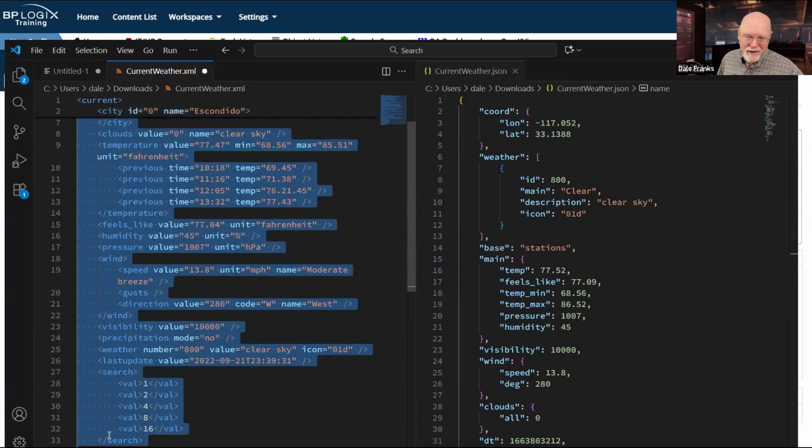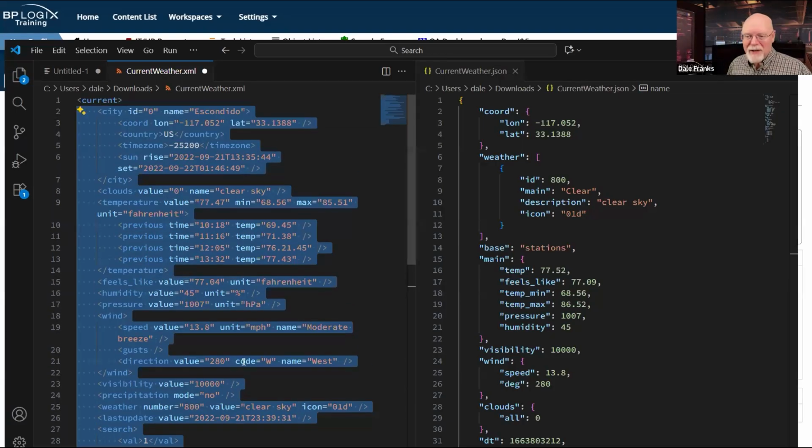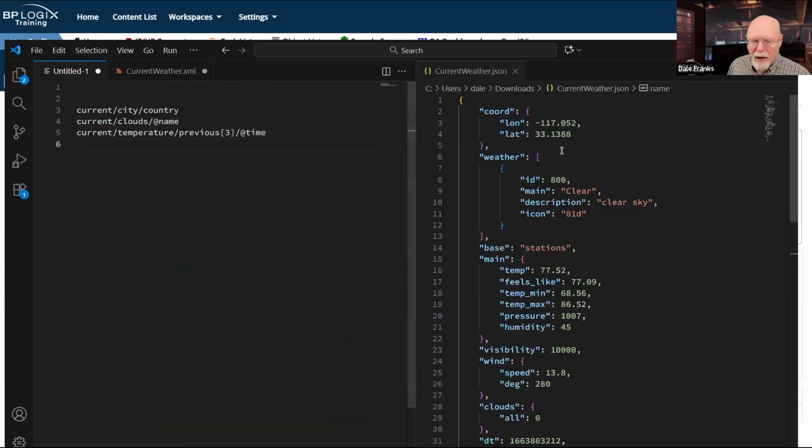Now, it would all come in as text. I'm not sure how useful it would be to do, but you could actually pull all of this data in simply by using a wildcard like current/asterisk. What that tells me is I want everything that is inside the current node. I probably wouldn't do that because that would be a lot of data, but here's what I might do.